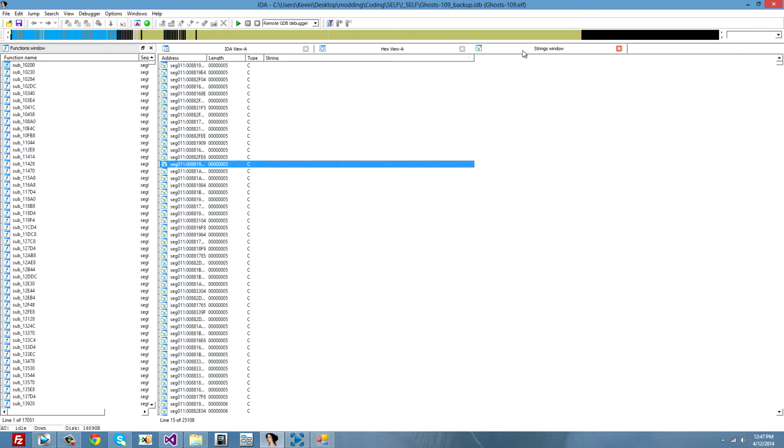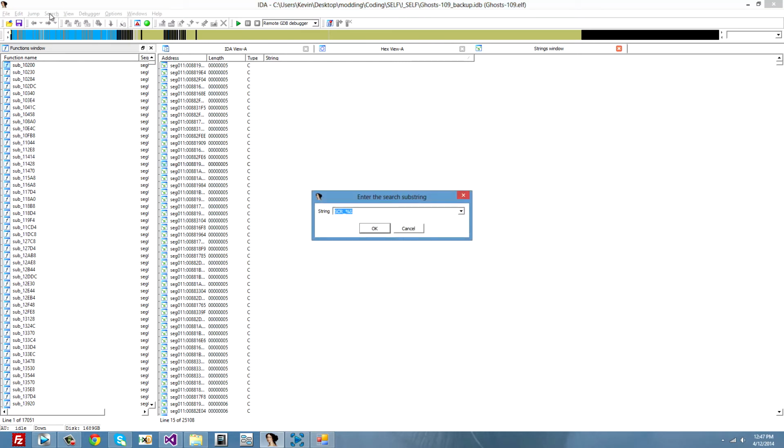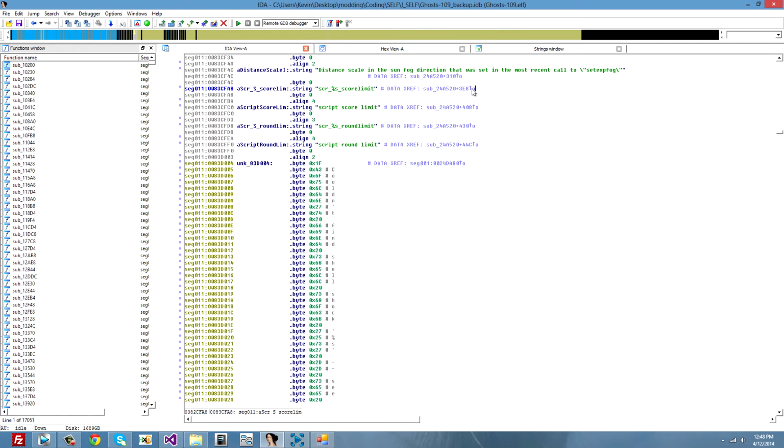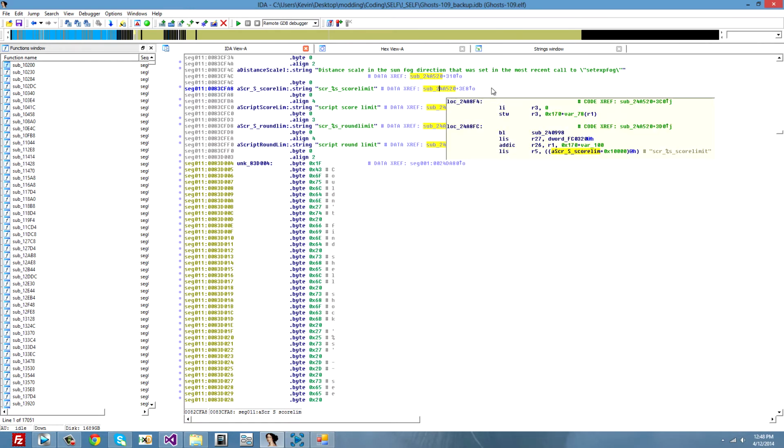So get in the strings view, press Alt T, or search and search for the substrings, and this is the text we'll enter, scr underscore %s, and press OK. Now you have this string, and you will get scr underscore % and underscore score limit. Double click on it. Now you will get it, experience sub 24a whatever. Double click on it.